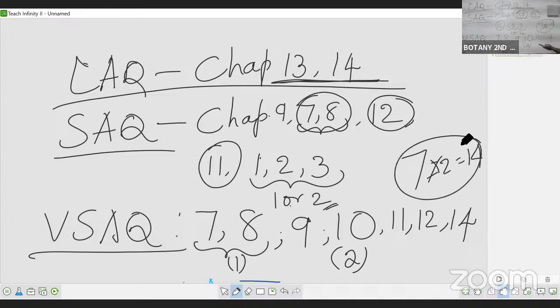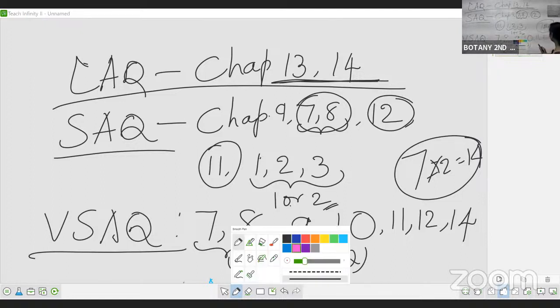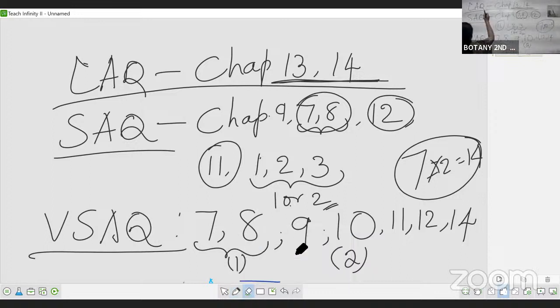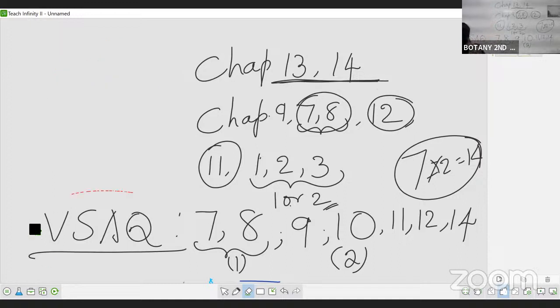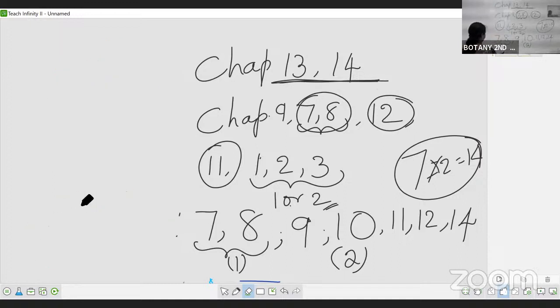Okay. So for how many marks have we prepared like this? 14 marks we have prepared with the VSAQs, and the 4 SAQs are 4 4s are 16.